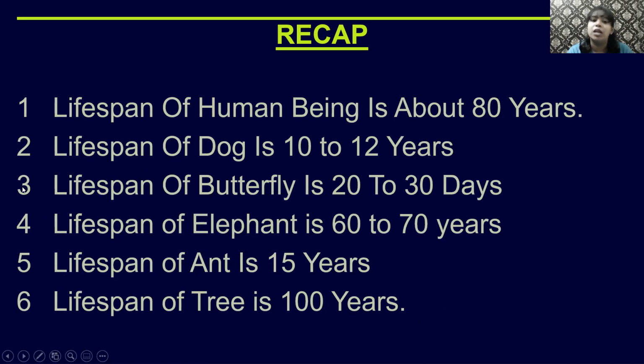Okay. What about lifespan? Let's recap that. Lifespan of a human being is about 80 years. Lifespan of a dog is 10 to 12 years. Lifespan of a butterfly is 20 to 30 days. Lifespan of an elephant is 60 to 70 years. Lifespan of an ant is 15 years. Lifespan of a tree is 100 years.